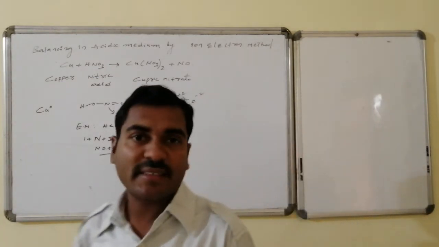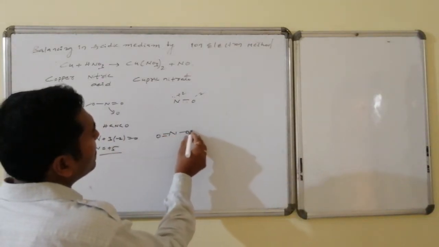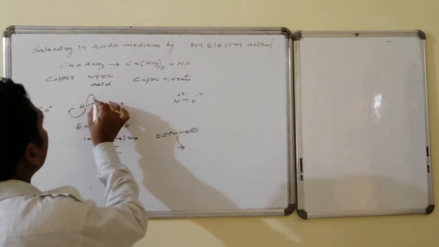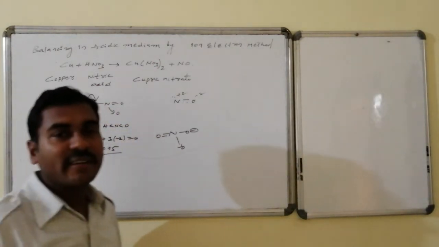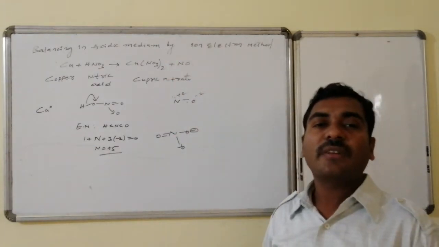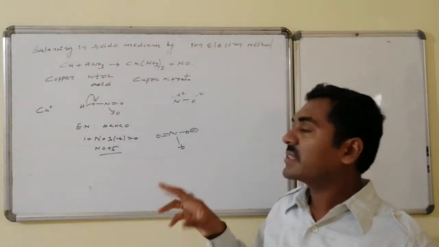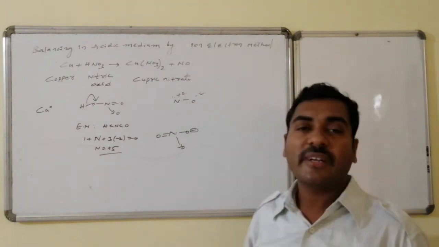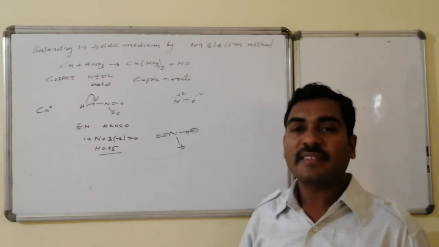Then how does nitrate formation occur? Nitrate formation is possible like this: N double bond O minus, followed by this one. If this H, in the form of H plus, is eliminated by giving its electron density towards the O, then it is said to be what? Nitrate. Nitrate has 1 unit of negative charge. So each nitrate has 1 unit of negative charge, and copper maintains 2 units of positive charge, copper from 0 state to copper +2 state. Similarly, nitrogen of +5 state is converted to nitrogen of +2 state. Thus it participated in oxidation and reduction, that is a redox reaction.